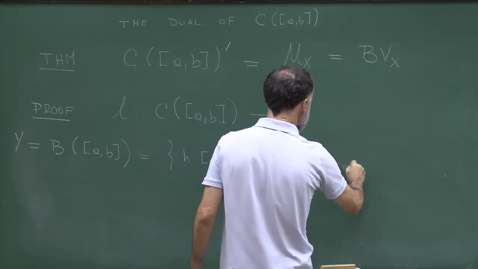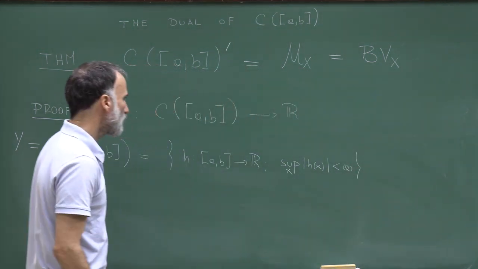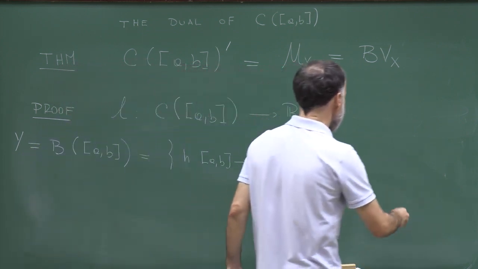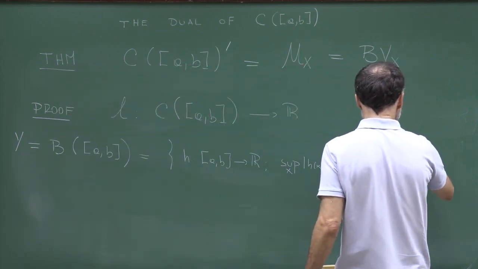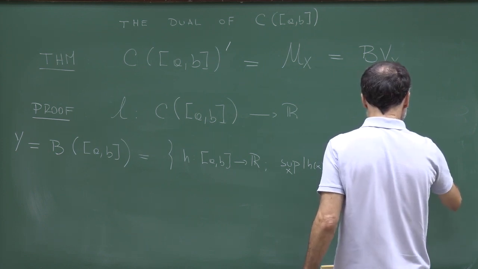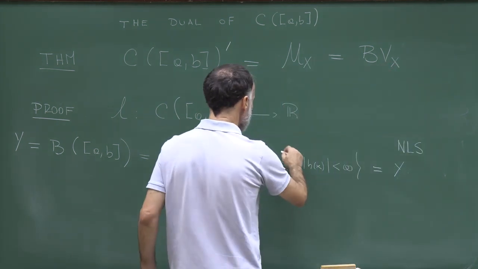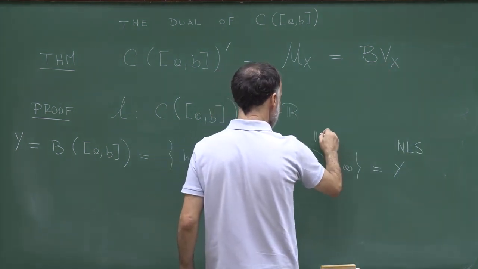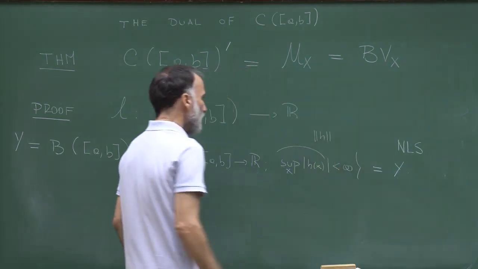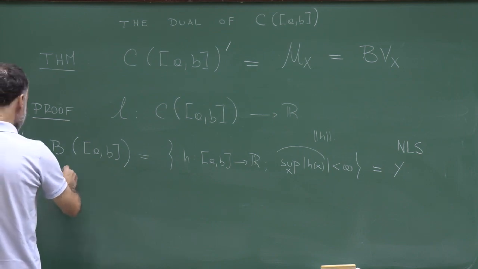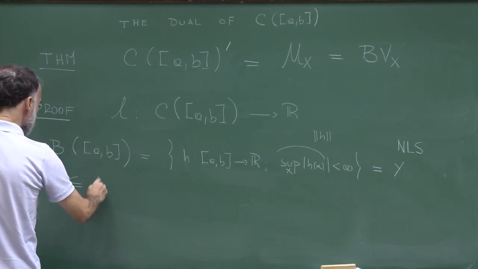So the bounded functions defined from AB to R. So this space is a normed linear space, and I will call it Y. And this defines a norm. So it's a normed linear space with this norm, and of course, X is a linear subspace of Y.